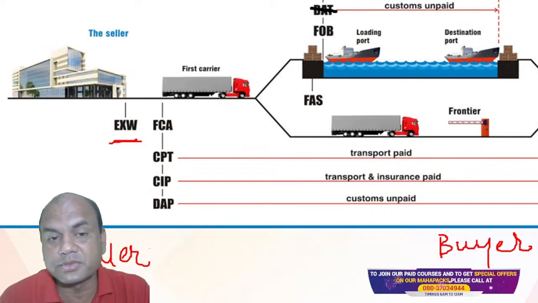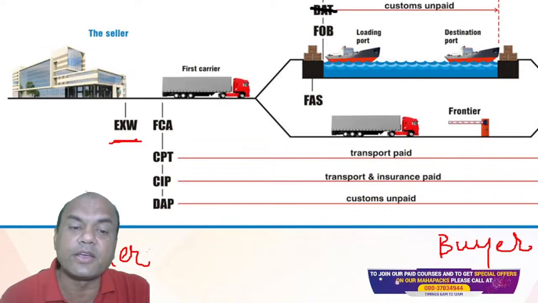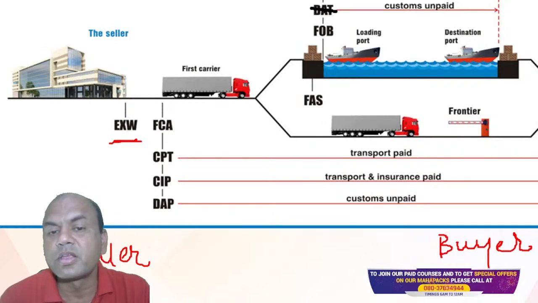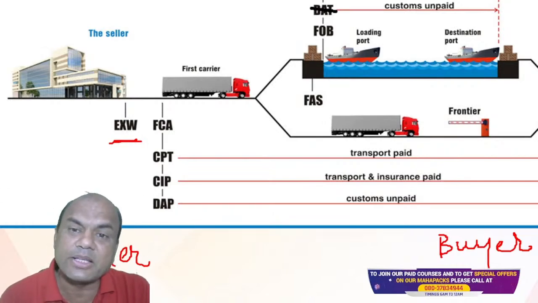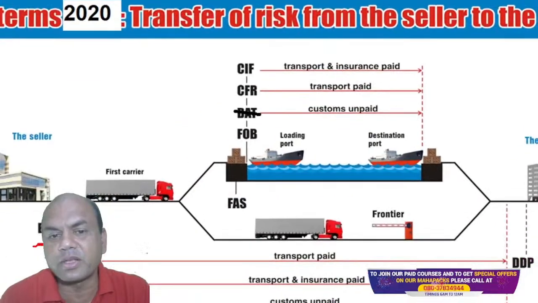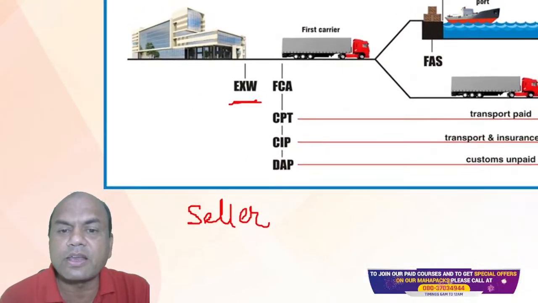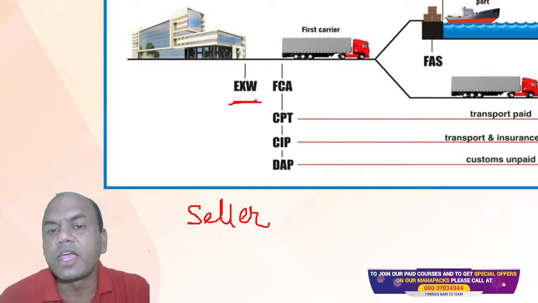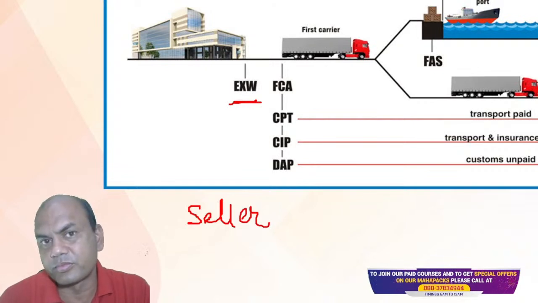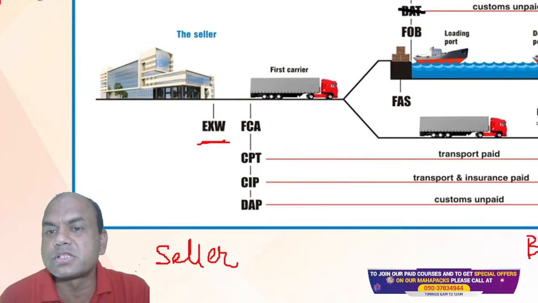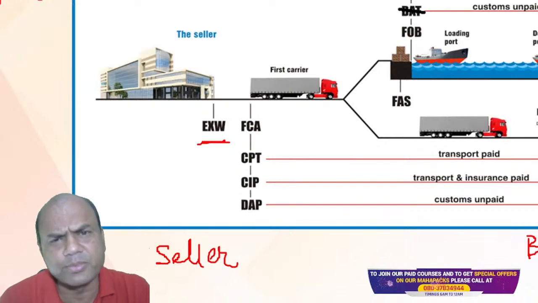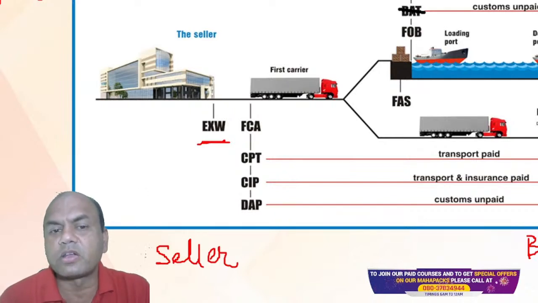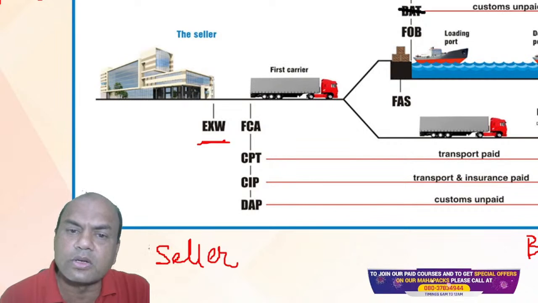What are these Incoterms? Firstly we have FCA, free carrier. Now free carrier is same as FOB. Now look at this. Have I written it over here? No. See this. Free carrier is same as FOB. FCA on road is same as FOB on ship. Remember this. Simple. Here also the seller will just load the goods on this truck and that's it.